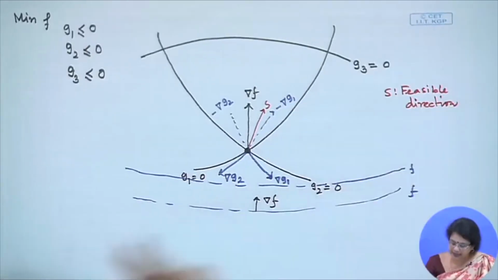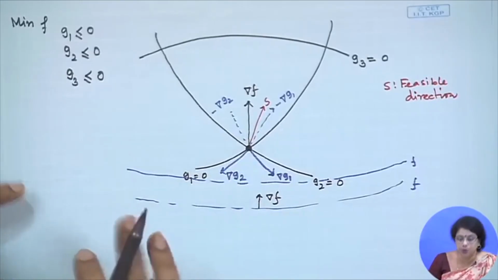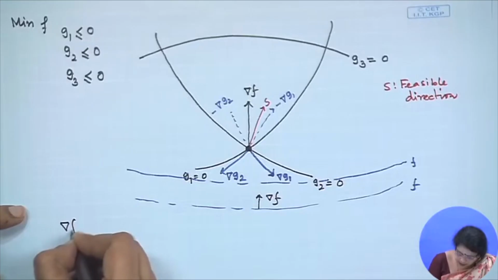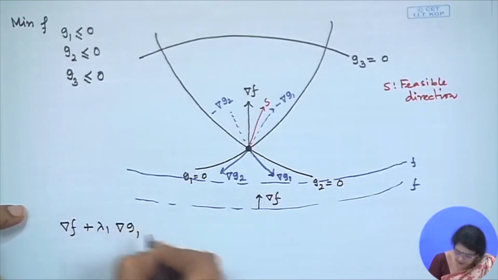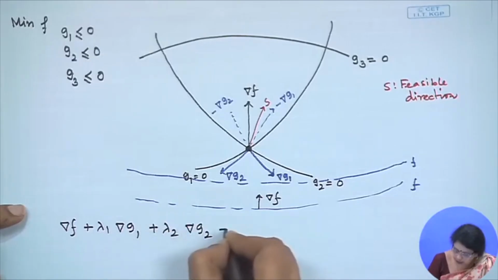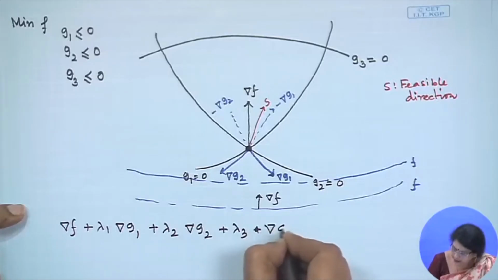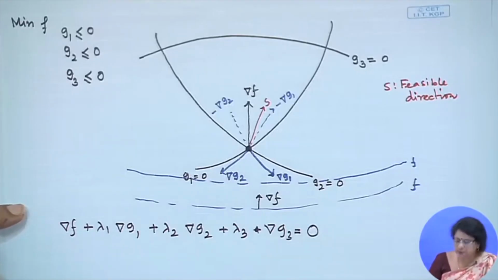Now, up to here was the graphical part, and I am coming to the KKT condition. What is my KKT condition? Grad f plus lambda 1 grad G1 plus lambda 2 grad G2 plus lambda 3 grad G3 is equal to 0. This is the optimality condition we got from the first equation.